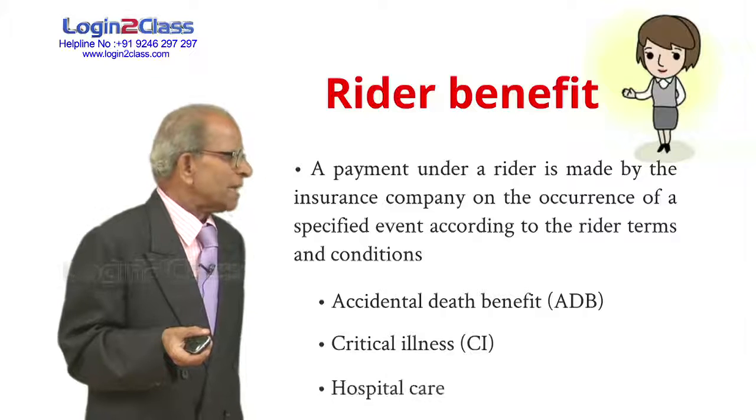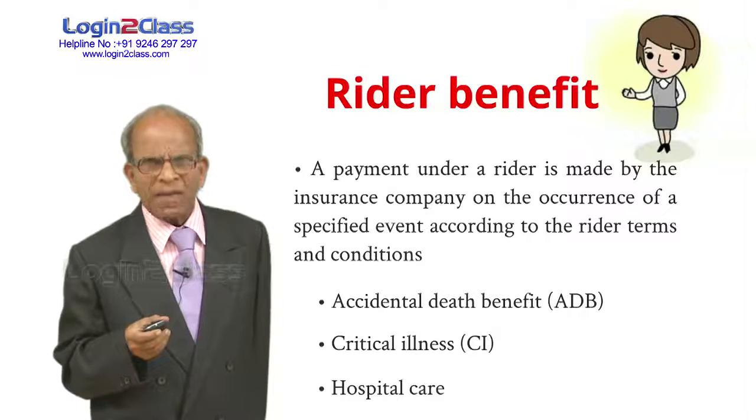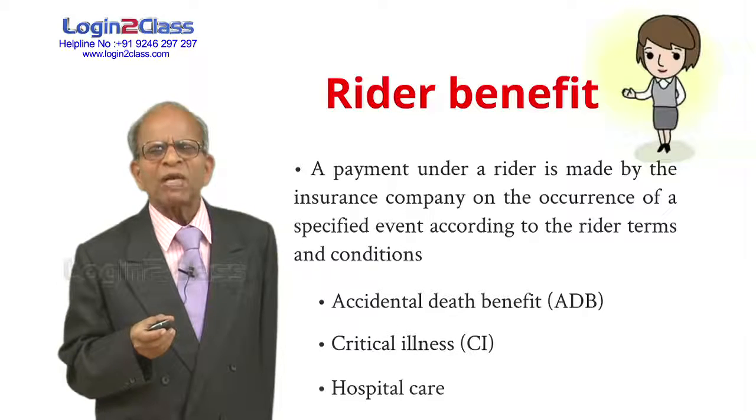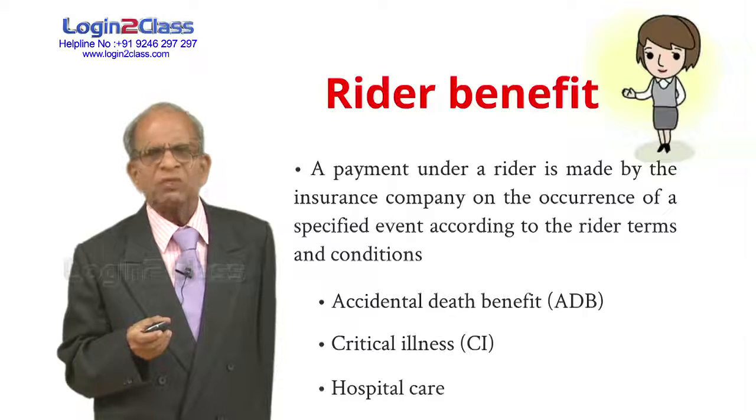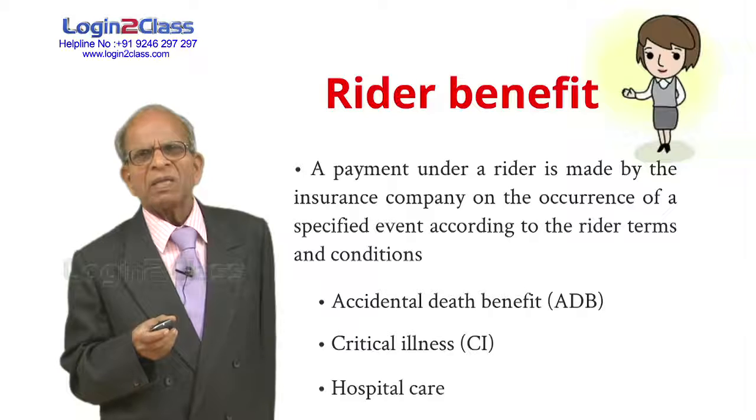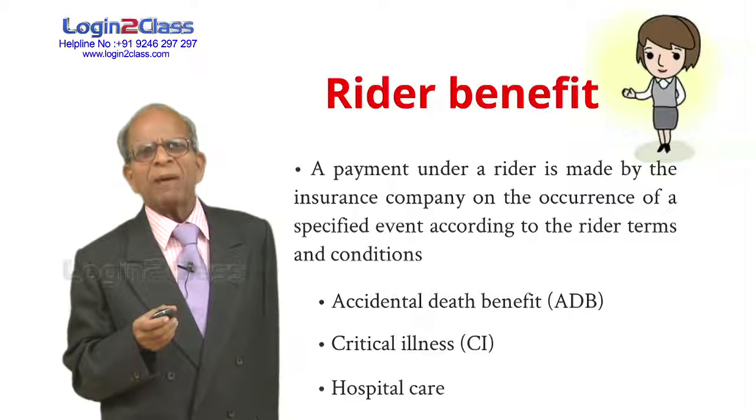And some riders are for hospital care. Hospital care means a fixed amount we cannot pay. He has to get admitted into the hospital first, and when the bill comes, we will reimburse the amount to him. He has to pay the bill and submit the bill to us for reimbursement. We will pay the policy holder the amount of the bill he has paid. So this relates to rider benefit payments.